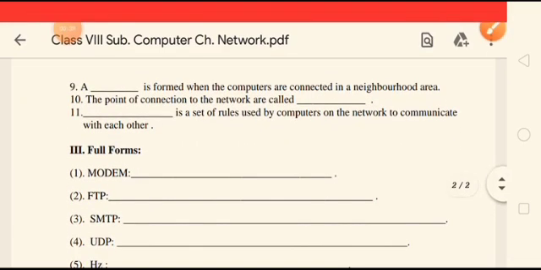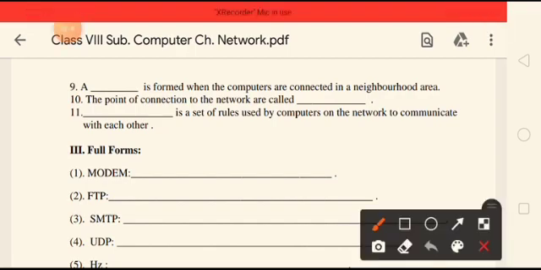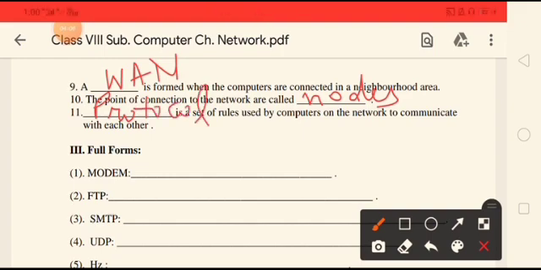Now the next one is a dash is formed when the computers are connected in a neighborhood area. When computers are connected in a neighborhood area, what is it? It is LAN, local area network. The points of connection to the network are called nodes. A dash is a set of rules used by computers on the network to communicate with each other. It's protocol. Protocol is a set of rules and regulations to establish a communication or send data.